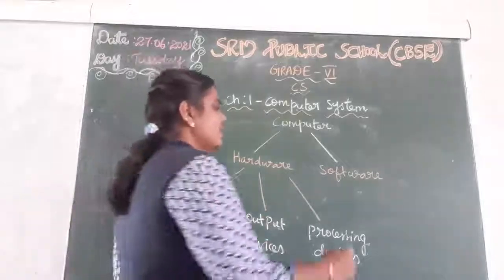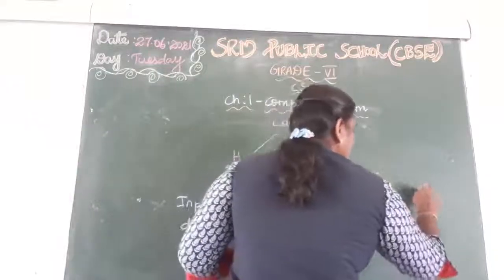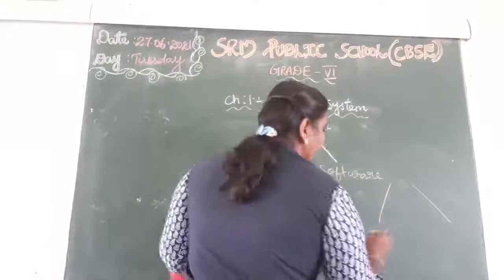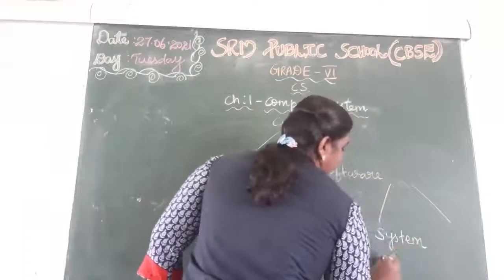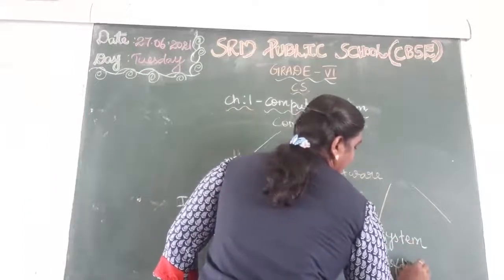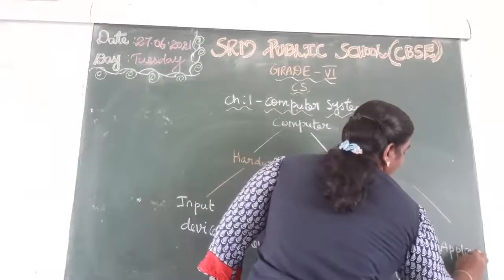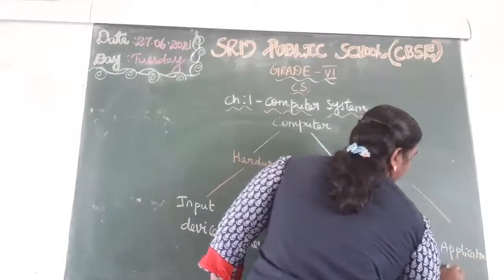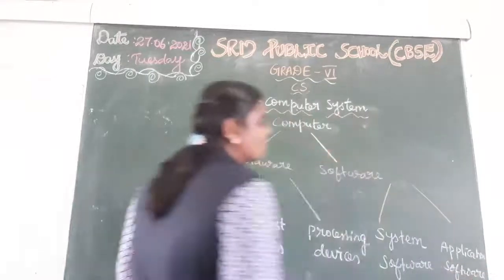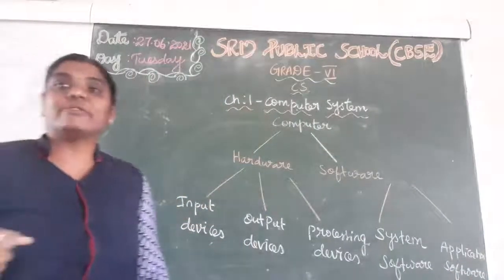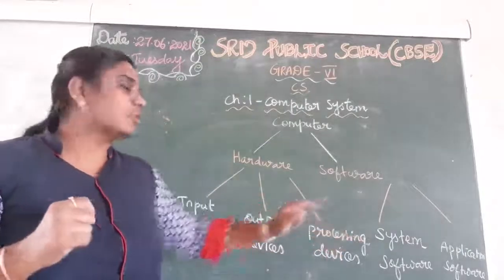And then the software is classified into mainly two types: system software and application software.